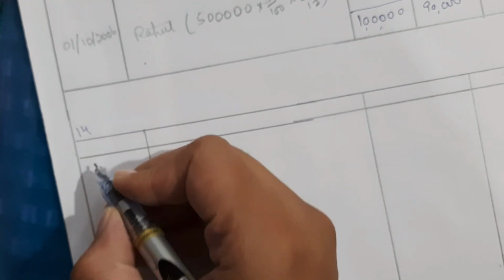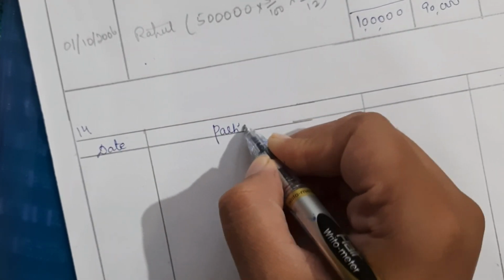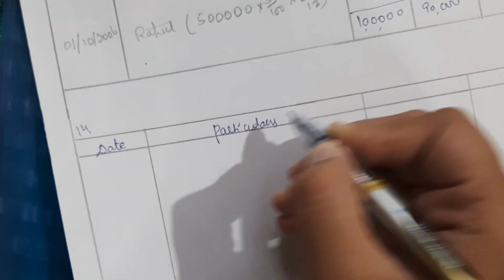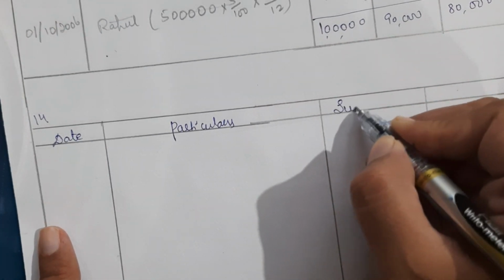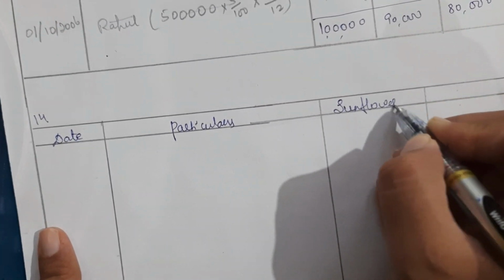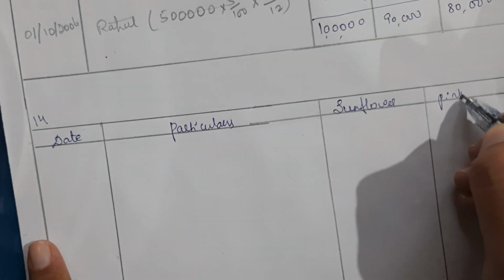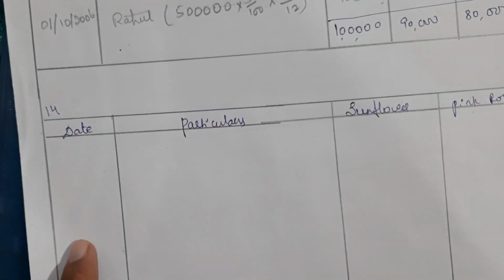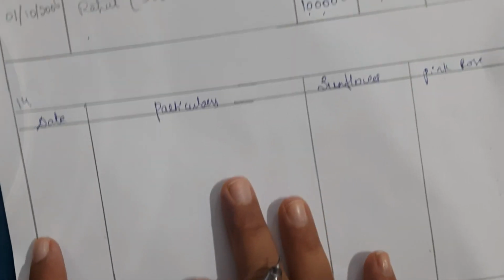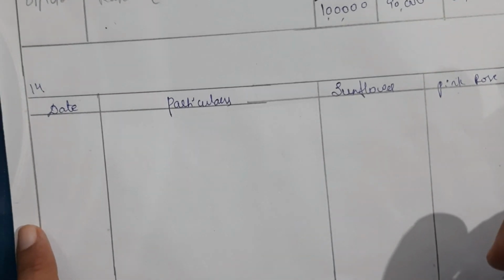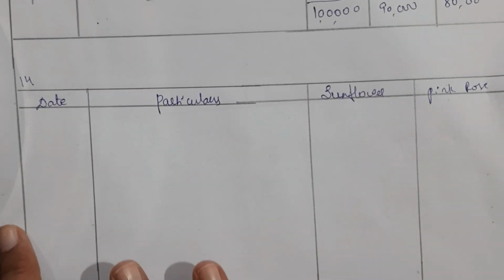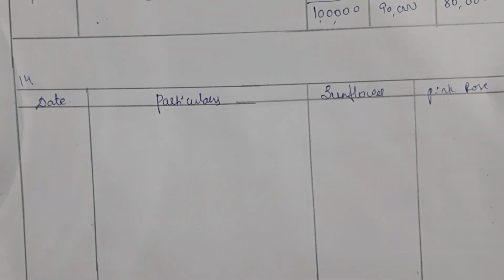14th question, date, particulars, Sunflower and Pink Rose. You can do all these things without drawing the table also. It's not an account, it's just a table, right?